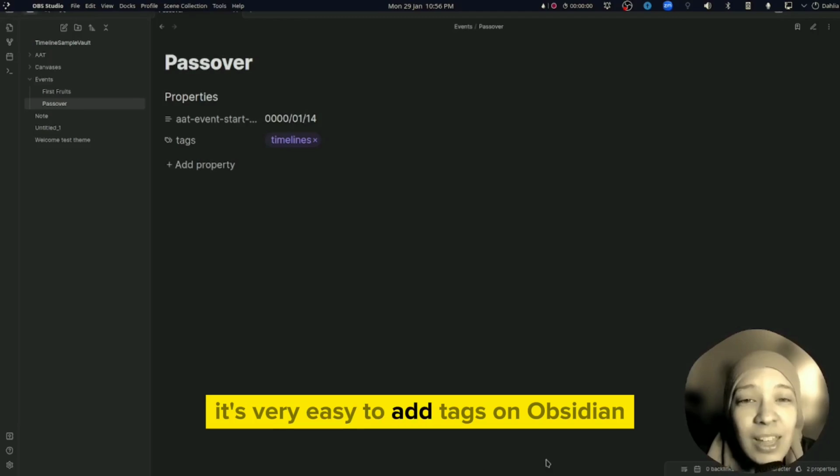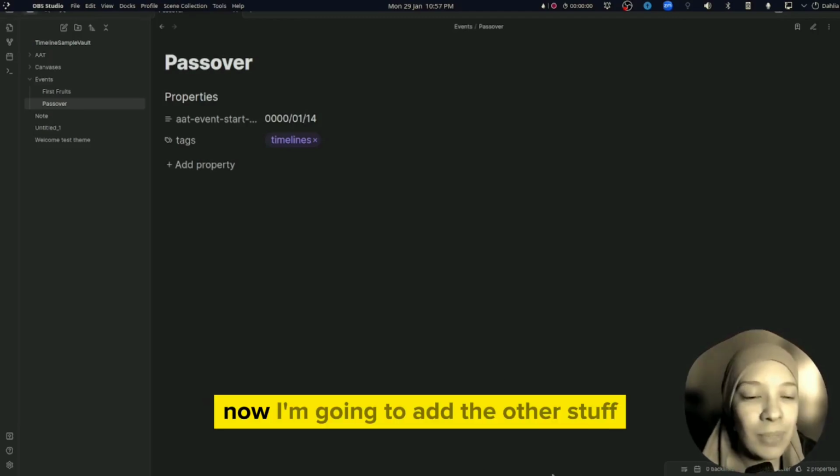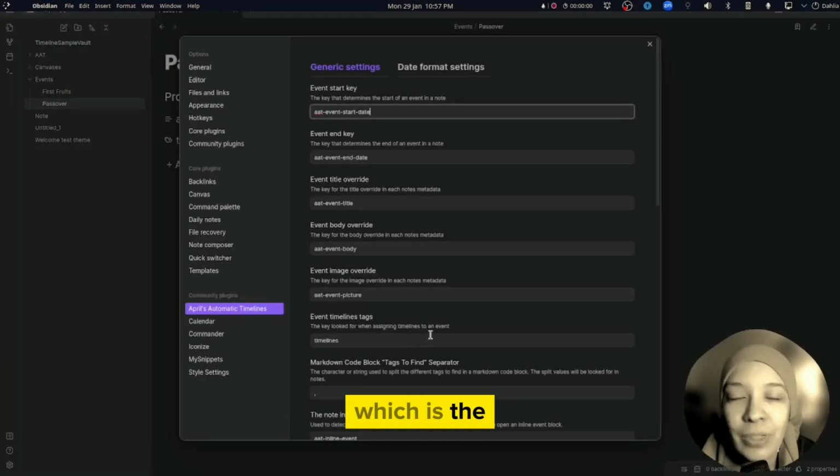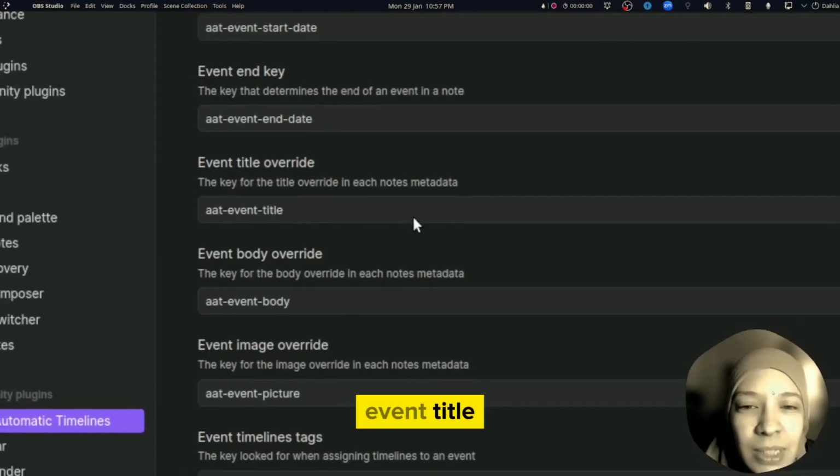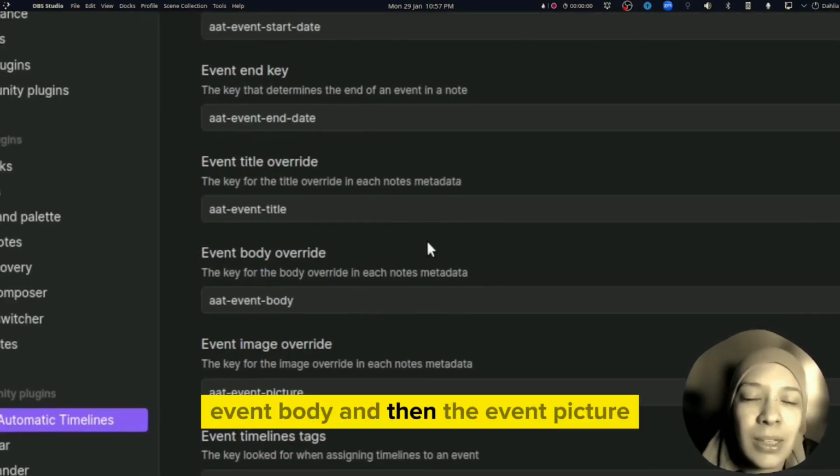It's very easy. It's very easy to add tags on Obsidian. Now I'm going to add the other stuff, which is the event title, event body, and then the event picture.